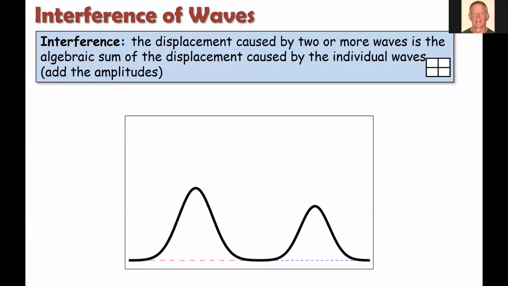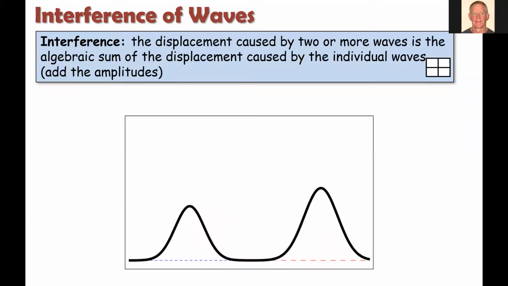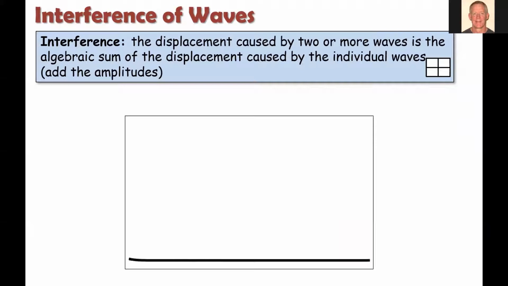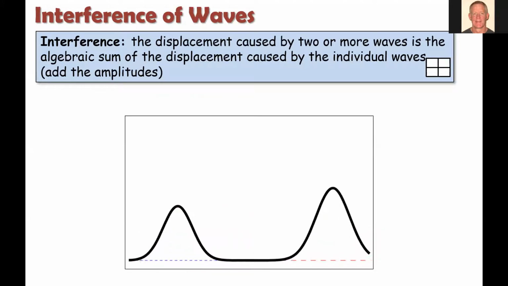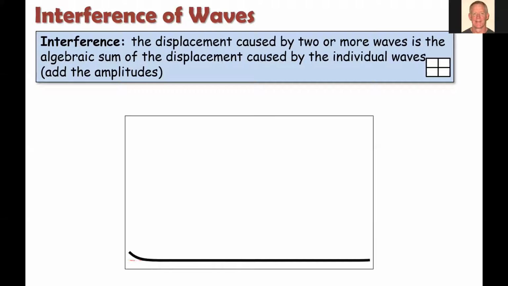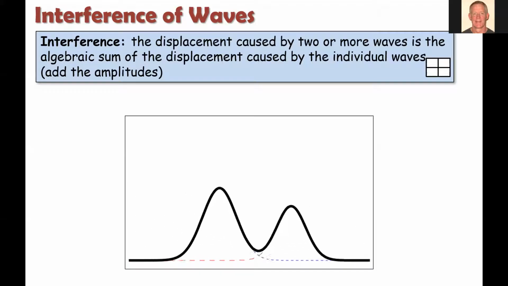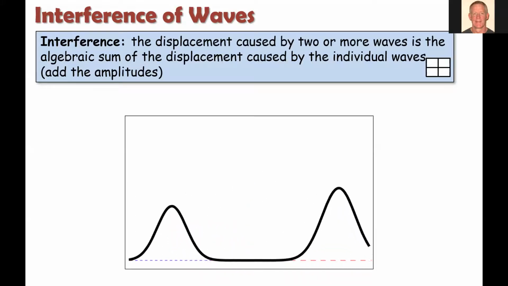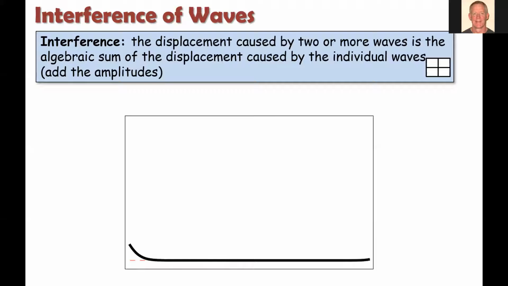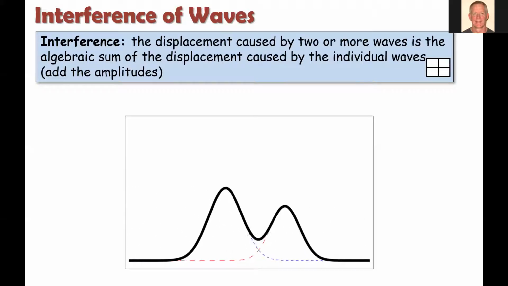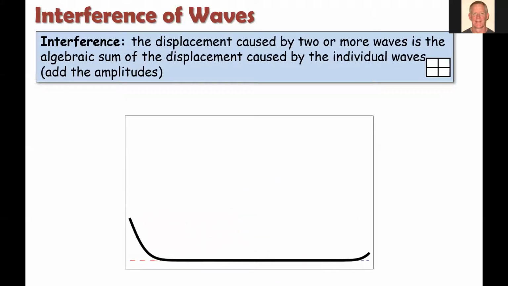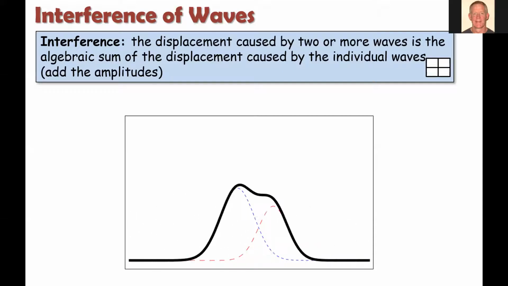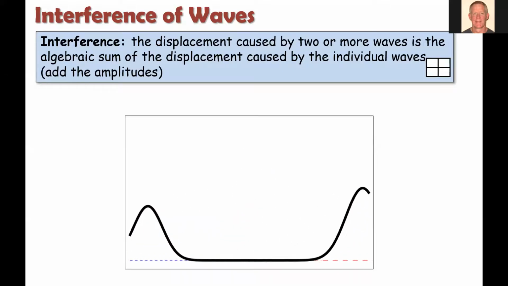When two waves cross each other like this, they basically pass through each other. But when they're overlapping, their amplitudes add together. So notice we get a resulting wave in the center, right when they interact with each other, that is larger than either of the individual waves. And that's what we call interference. Okay, so let's look at this in a little more detail.